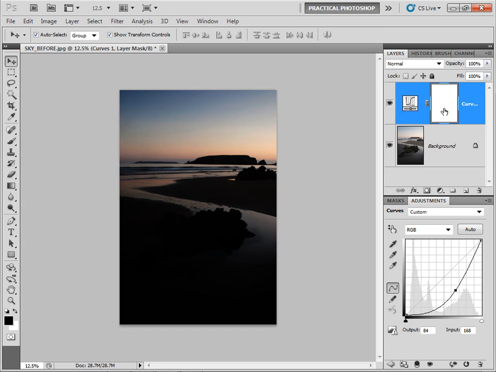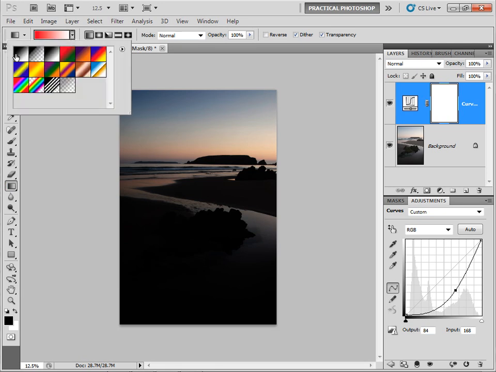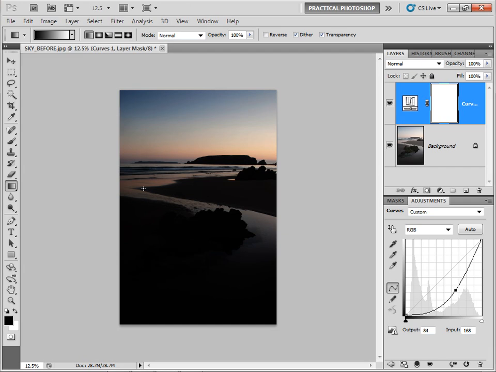Now I'm going to work on my layer mask of the adjustment layer and try and mask out this land. The easiest way to do that is to use the gradient tool, which I can click on over here in my toolbox, and I'm going to choose a simple black to white gradient and make sure that the first option is set up here. And then if I draw a line between the sky and the land, that will mask out part of the darkened area the curve's creating.